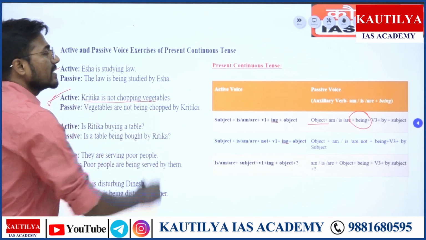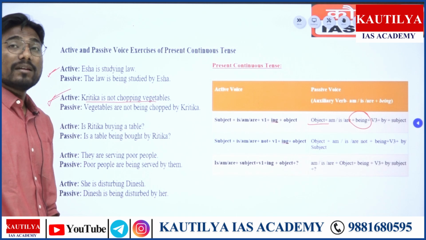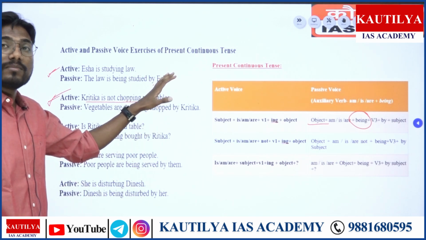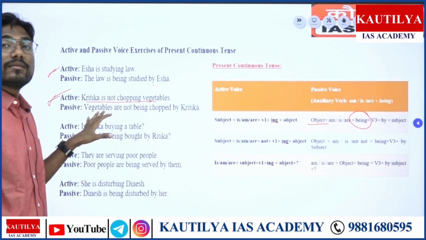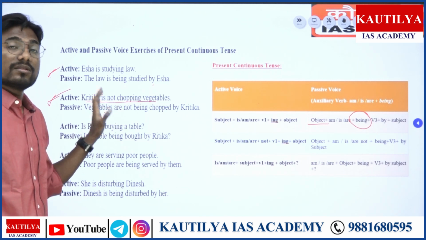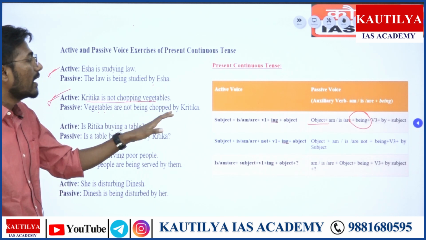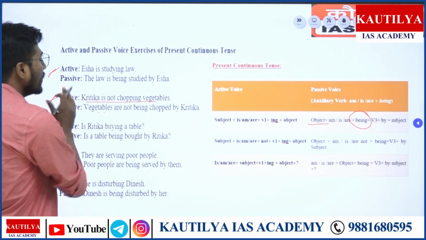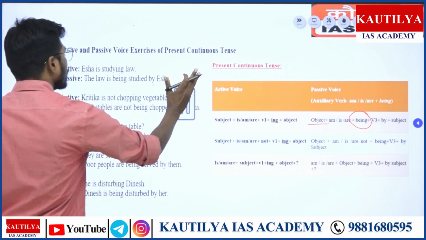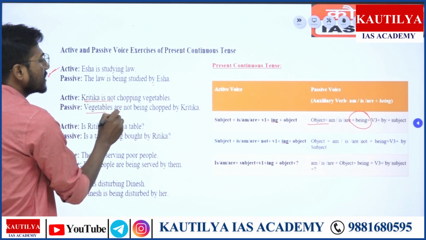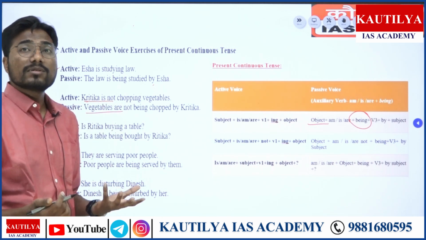Kritika is not chopping vegetables. Kritika is not chopping vegetables. So we'll have to take the object. कौन सा object है? Vegetables. Vegetables are basically plural in nature. So vegetables are not being chopped by Kritika. आप now you will be baffled with the fact, confuse हो जाओगे. सर यहाँ पे Kritika is लिखा है, यहाँ पे vegetables are लिखा है, ये कैसे possible है?